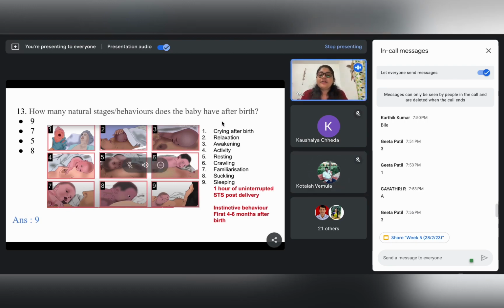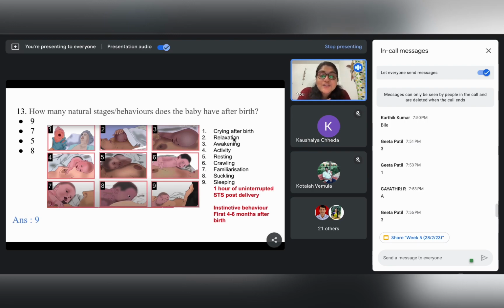So we have all these 9 stages after the birth. And again, this is very, very important, and it has to be established every time that 1 hour of uninterrupted skin to skin contact post delivery is very important, right?